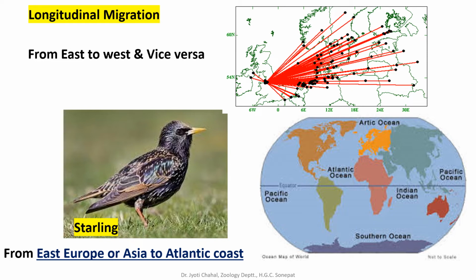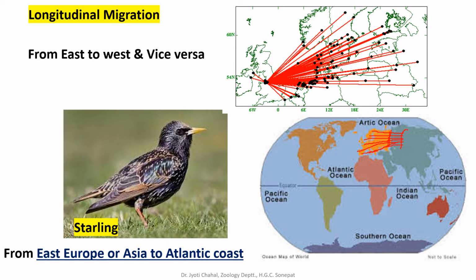Okay, so this is Eastern Europe and this is Asia. From this region, these starlings will migrate longitudinally. This is longitude, and they are migrating like this up to the coastal region of the Atlantic coast. This is the Atlantic Ocean, so they will migrate like this. This is termed as longitudinal migration.